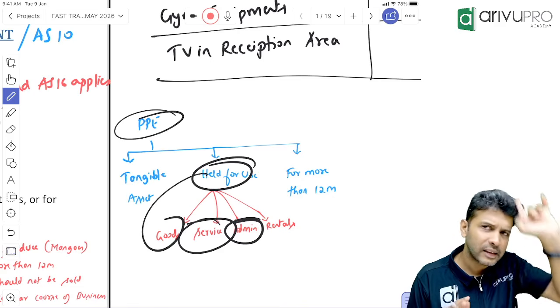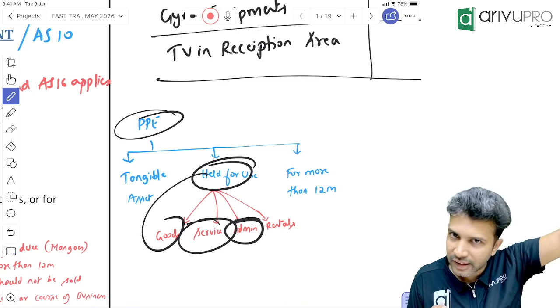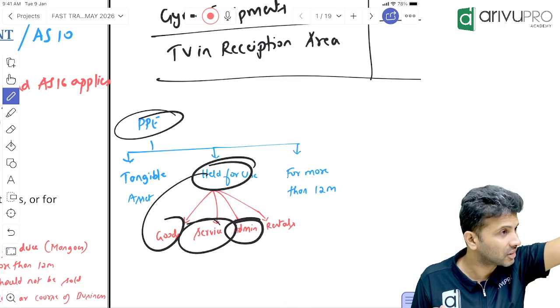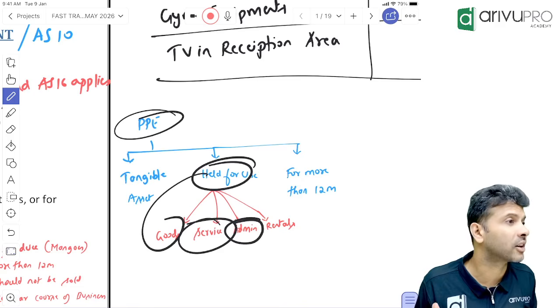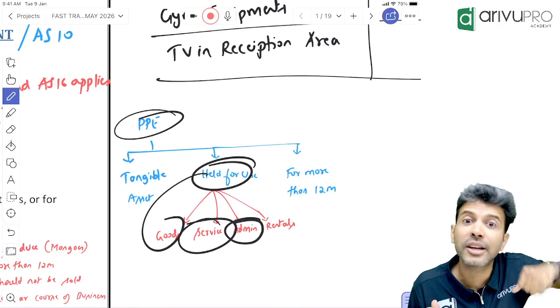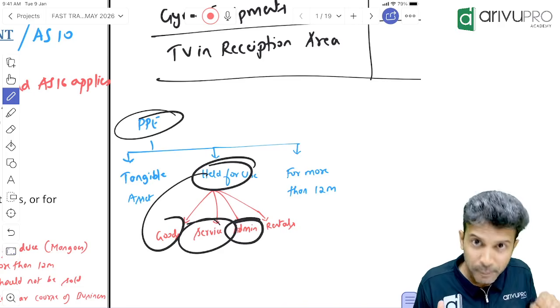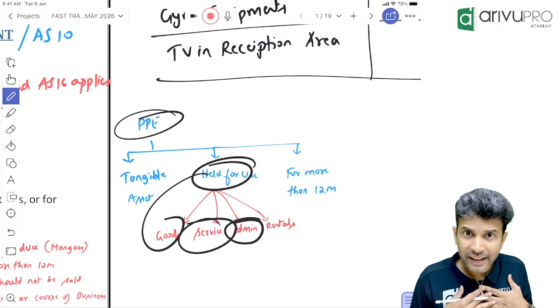Now you tell me, AC is definitely used to render a service, correct? But the same AC, if I put it in the receptionist area, we don't conduct classes in the receptionist area, correct? Is that PPE? Am I getting any benefit from that?